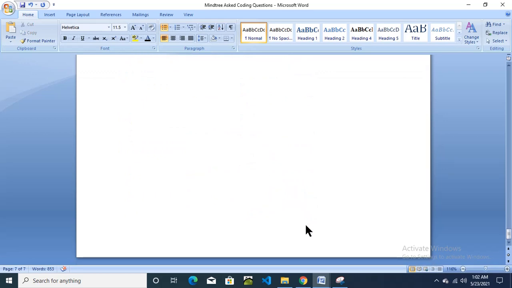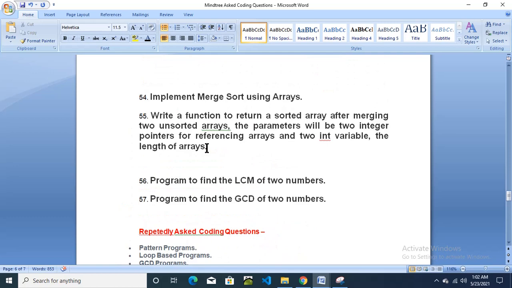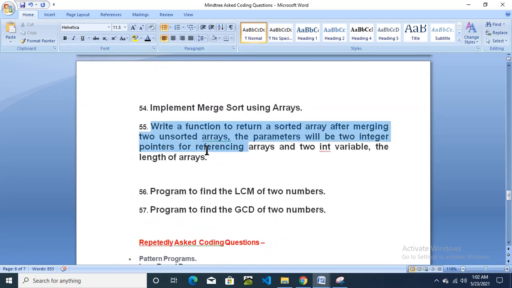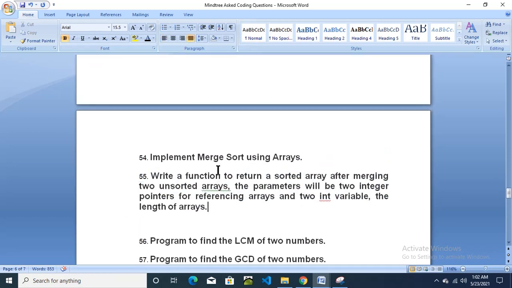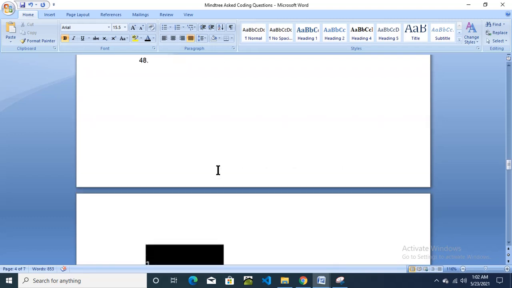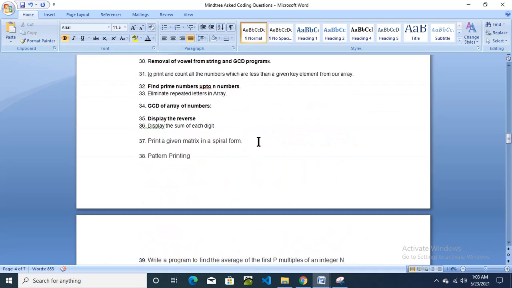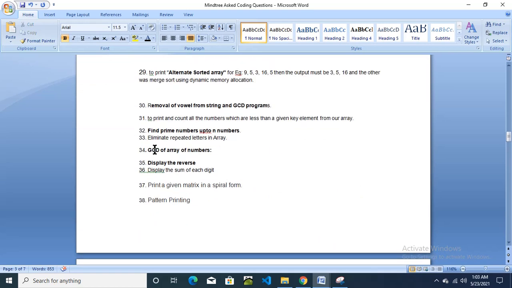So these are the coding questions, but I request you, those questions that I have made bold, please prepare that. Please prepare pattern programs, GCD, then prime number, then remove vowels, then GCD.